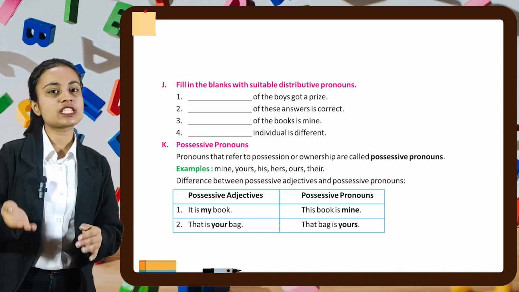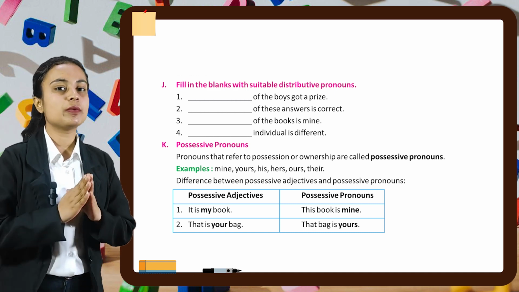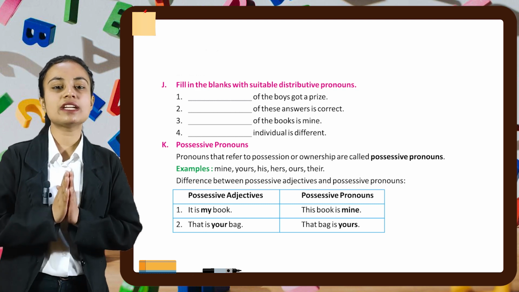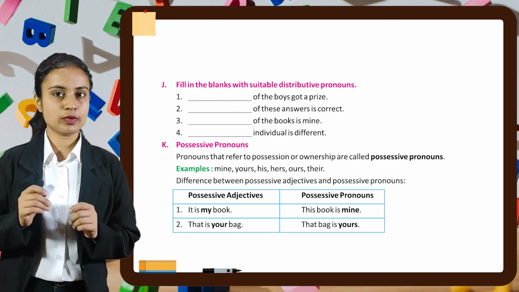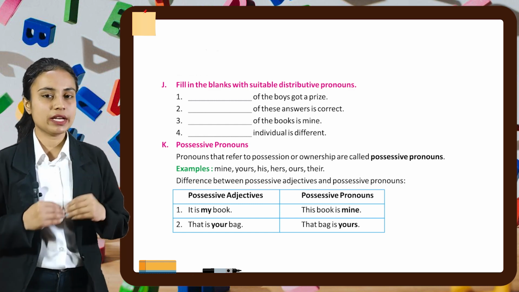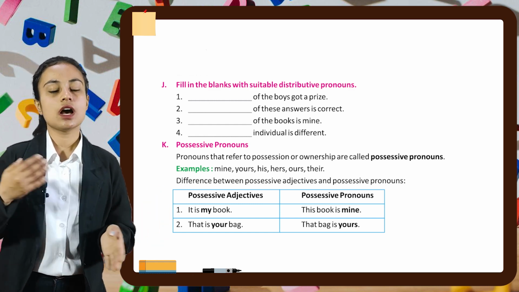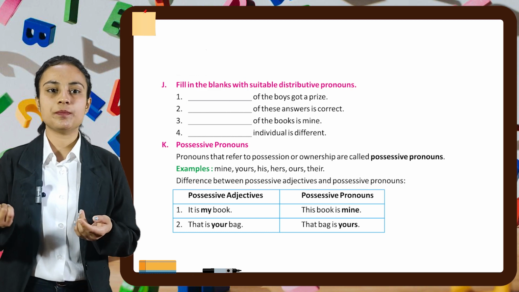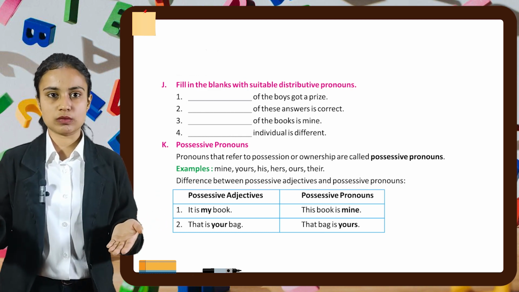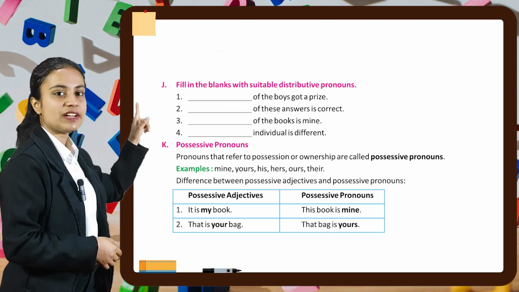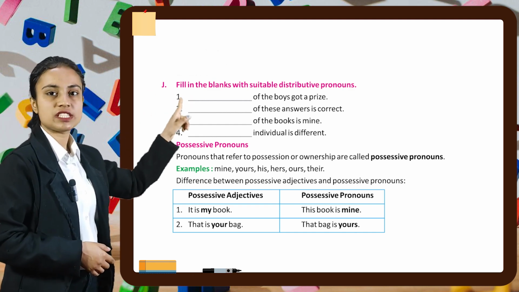Let's move on to the next part of this chapter, which is possessive pronoun. Pronouns that refer to possession or ownership are called possessive pronouns. For example, mine, yours, his, hers, ours, theirs. Difference between possessive adjective and possessive pronouns: first, we'll see possessive adjective, then we'll move on to possessive pronouns.